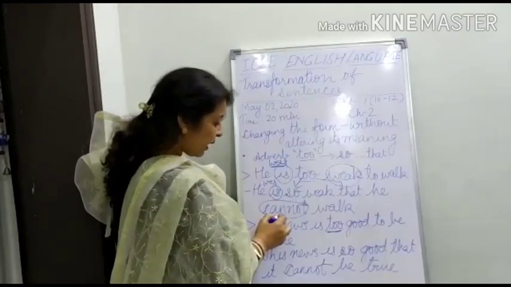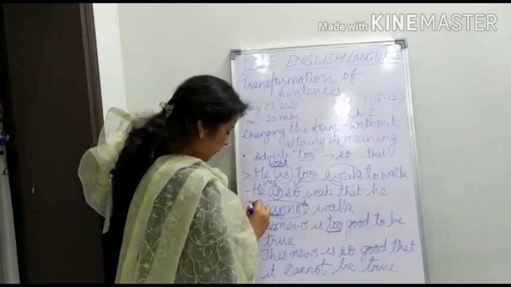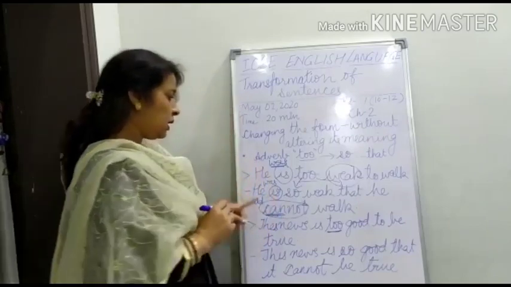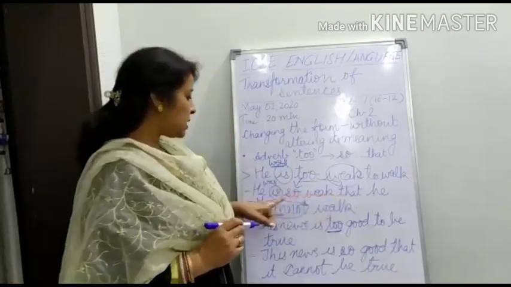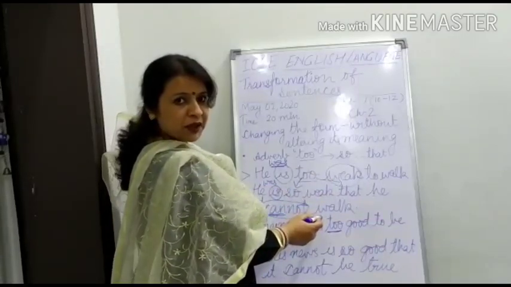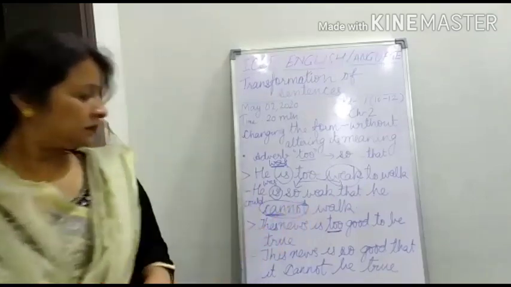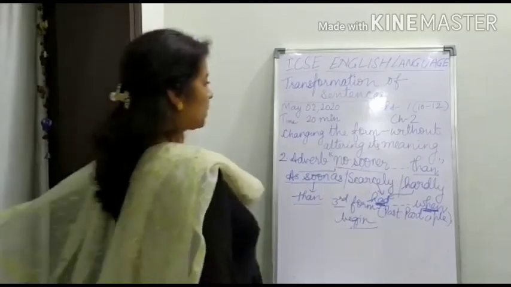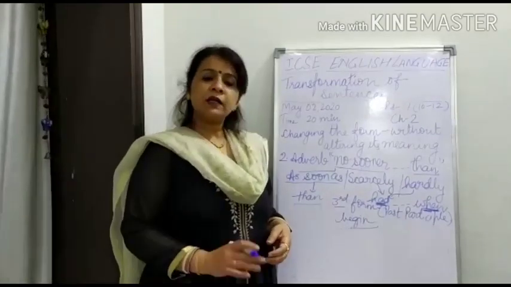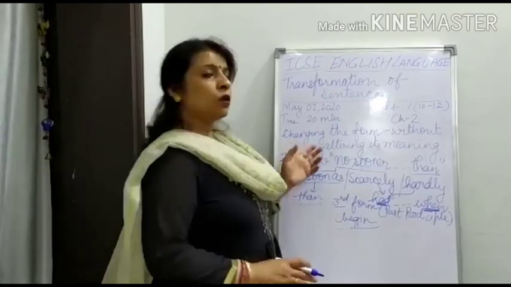So instead of the modal can, we have to replace it by couldn't. He was so weak that he couldn't walk. Understood, students?